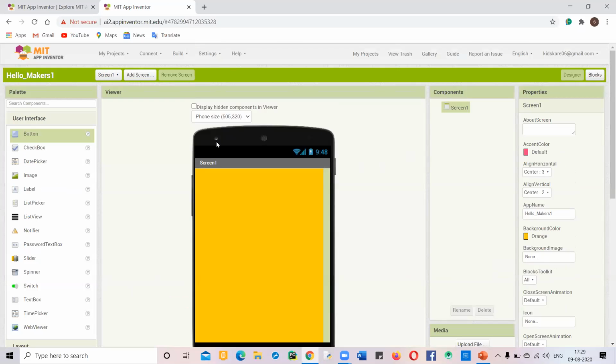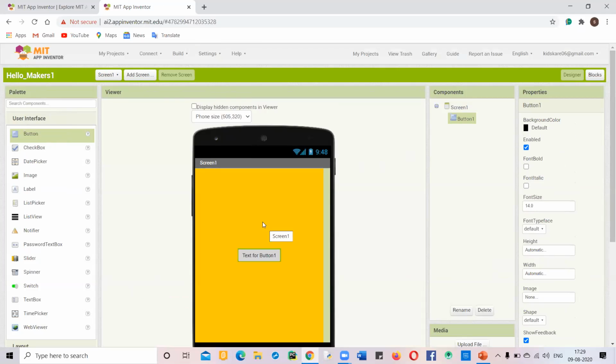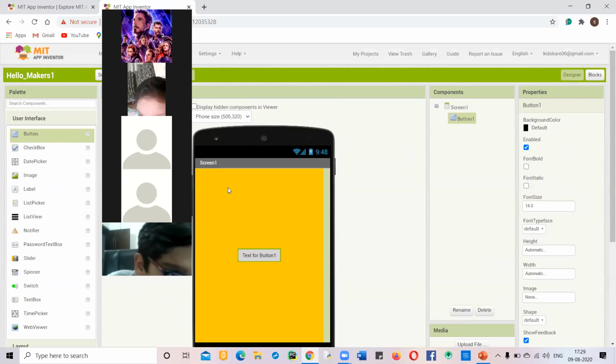Now we will be learning about a new component from the palette area. You can see over here the first component, Button. Just take it and drop it over here. Everybody done?